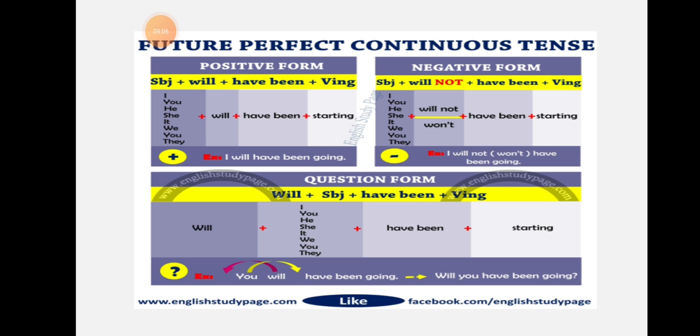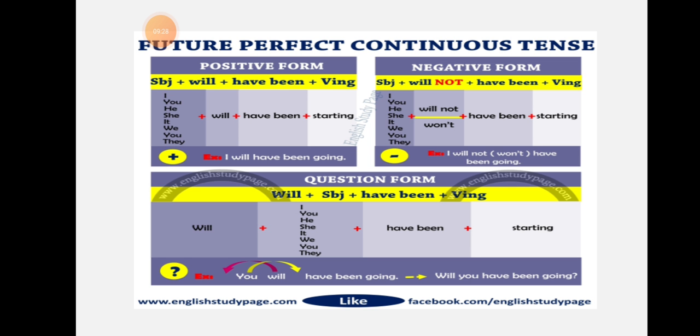To change it into question, we will use will and shall at the beginning of the sentence and we will say like, shall I have been going to market since morning? Will you have been listening me for the last 10 minutes? So will and shall come at the beginning of the sentence to change that into interrogative sentences.